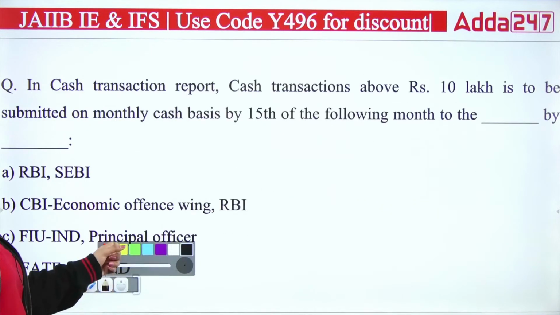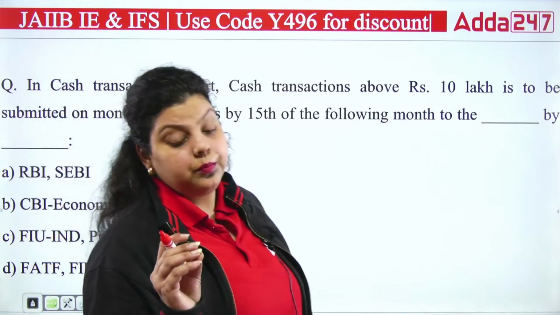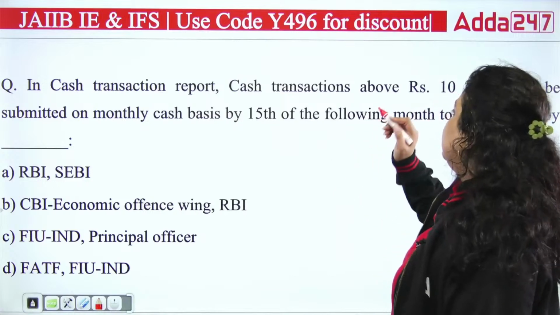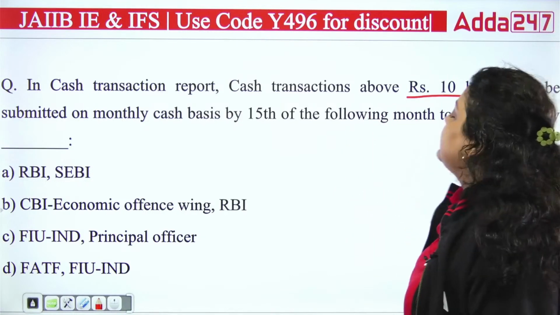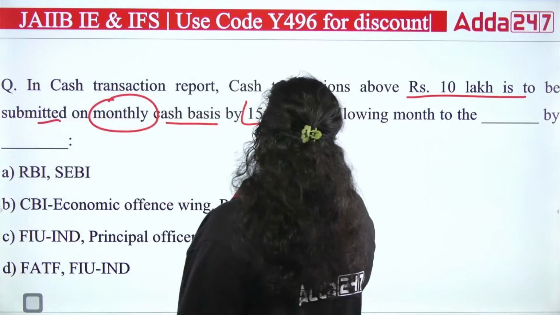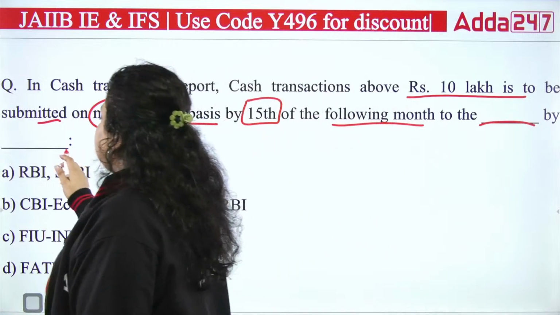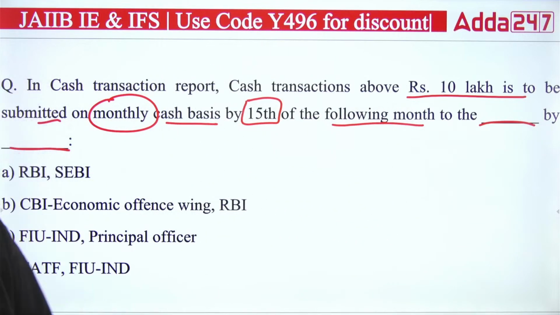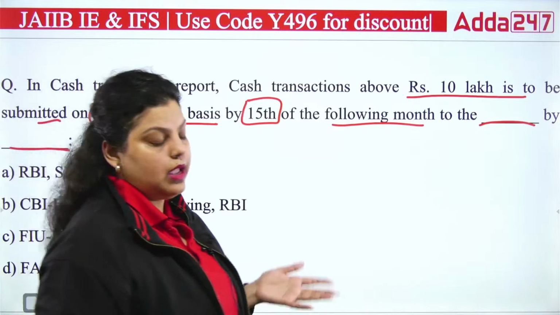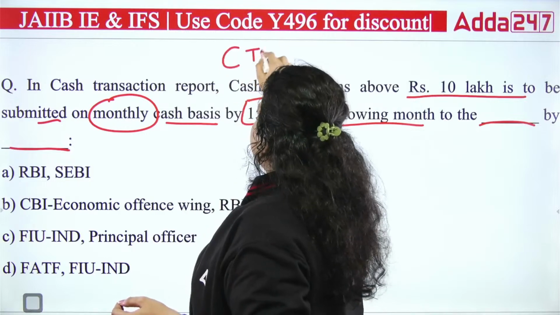is talking about the cash transaction report. Cash transactions above 10 lakh are to be submitted on a monthly basis by the 15th of the following month to the dash by dash. So the question is simply asking: if someone is performing a cash transaction above 10 lakh rupees, in that situation you have to submit a report, that is a cash transaction report.